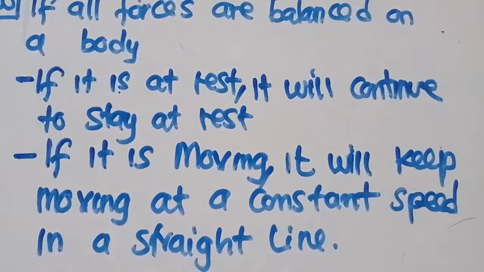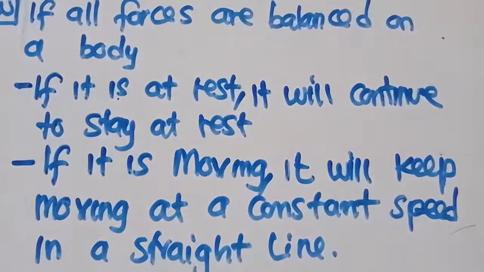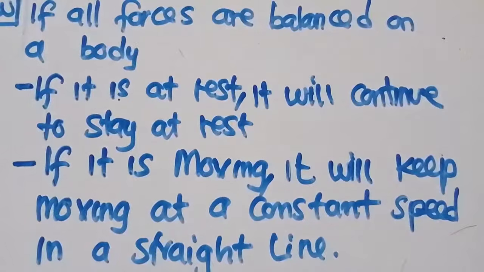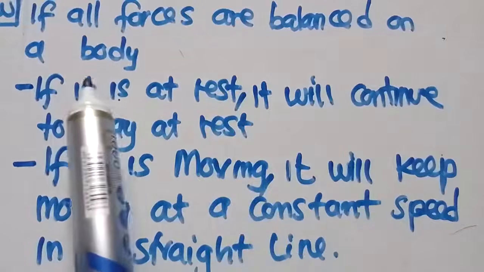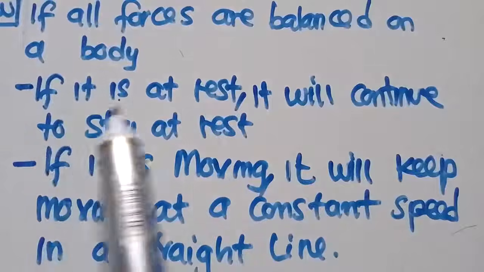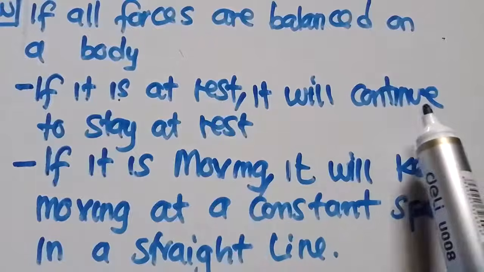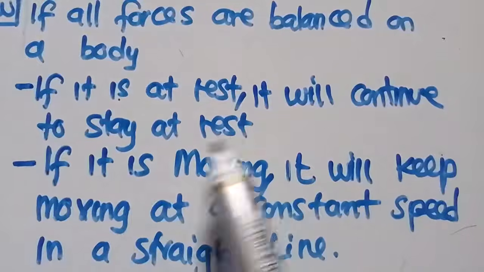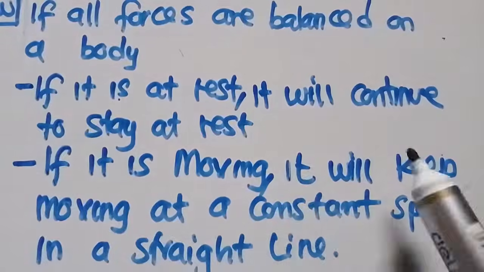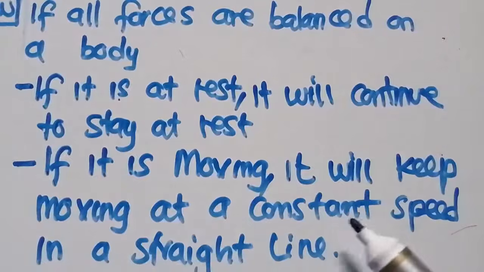So if you are asked in an exam to state Newton's first law of motion, it states that if all forces are balanced on a body, if it is at rest, it will continue to stay at rest. If it is moving, it will keep moving at a constant speed in a straight line.